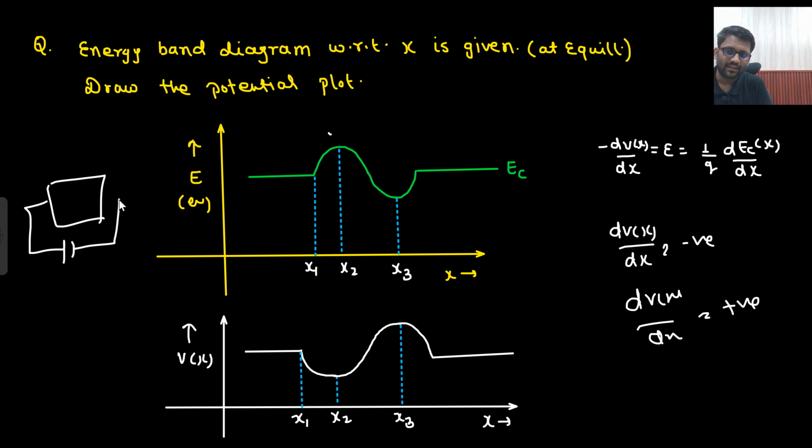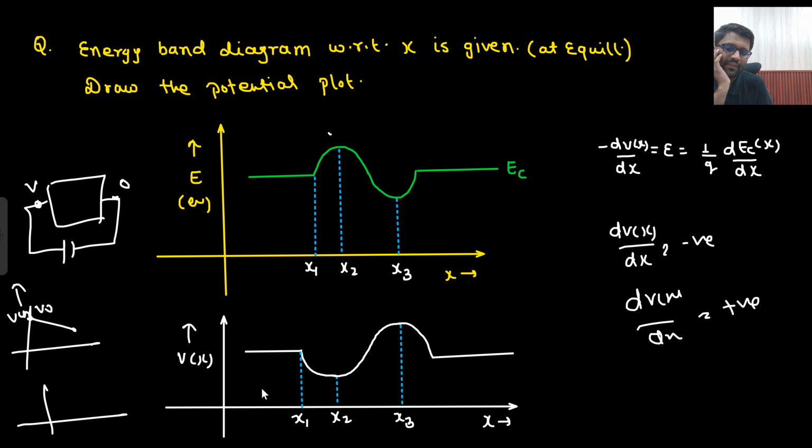This was our semiconductor, right? With respect to x, what was our potential plot? Here potential is more, here potential is more, here potential is less, right? So what was our potential plot? This was our potential plot. Here potential is more, here potential is less. So this was our potential plot.